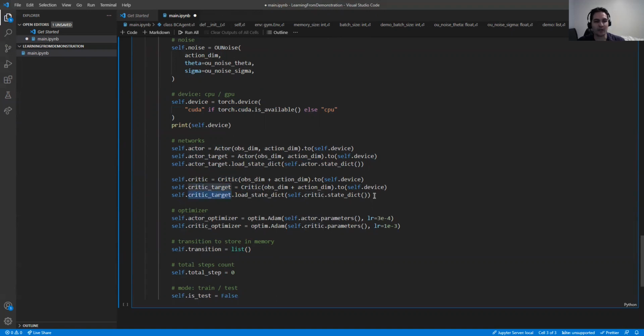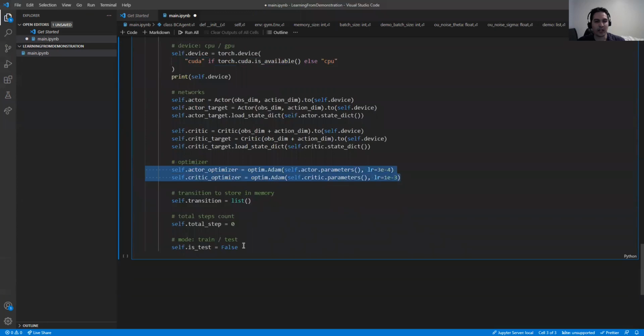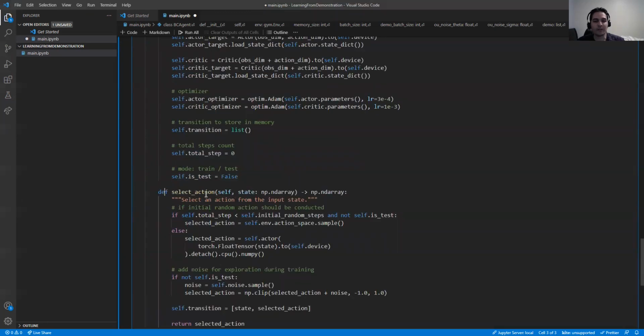So just to have an exponential average of the critic after some epochs, we set it as a Q network. And we define two optimizers for actor and critic. And yeah, that's it. We need some functions here.